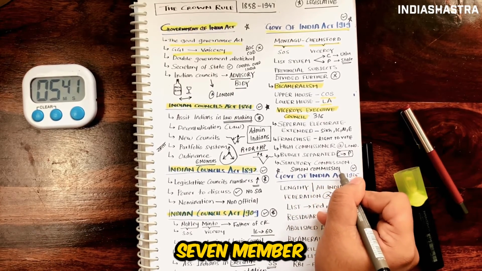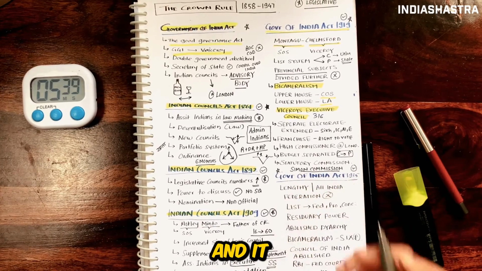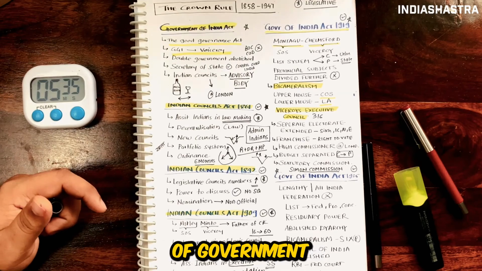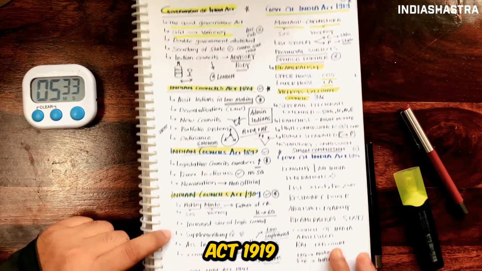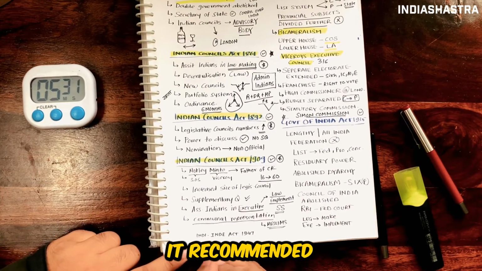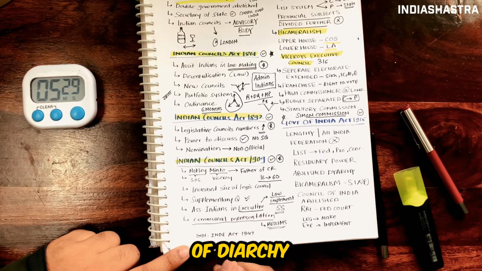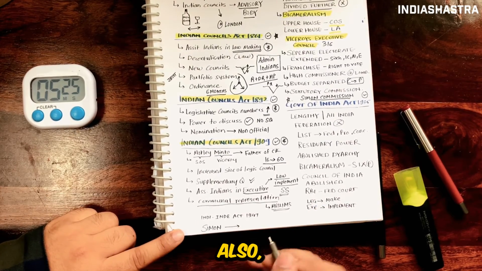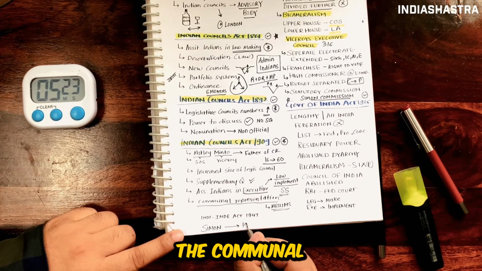It was a 7-member statutory commission and it came to report on the condition of India under the new constitution of the Government of India Act 1919. It recommended the abolition of diarchy, and federation of British India and the princely states. Also, it recommended continuing the communal electorate.